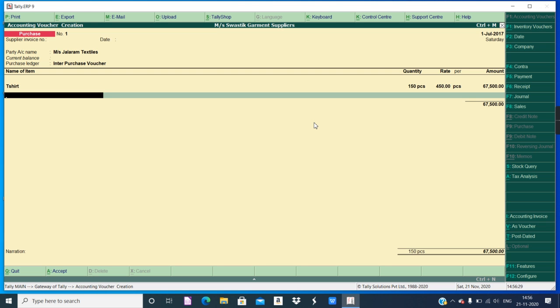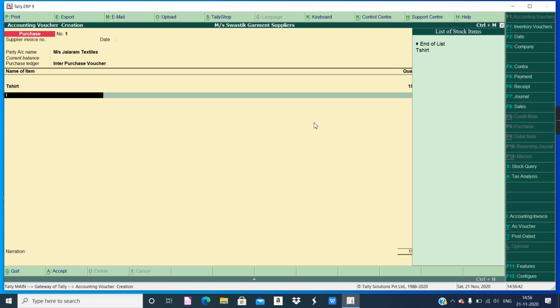Pressing enter. Now I have to calculate IGST. I don't have to calculate, I just have to do the entry. The calculation will be done automatically. See, if I try to enter here, it is not showing anything. So that's why I pressed the enter command to go to the next line. I wanted to demonstrate this: if you try to enter here, it will show end of list. The t-shirt you have already entered, so you won't enter it a second time. So select end of list, no problem.